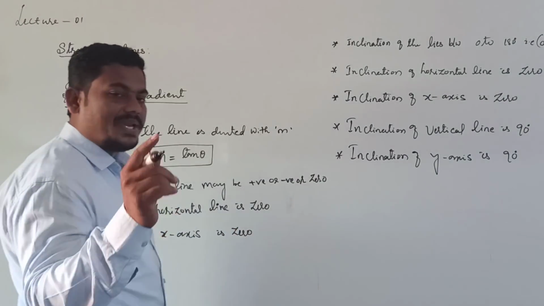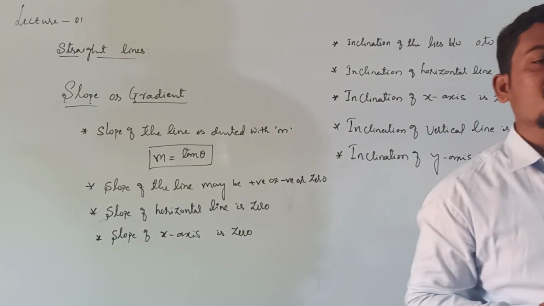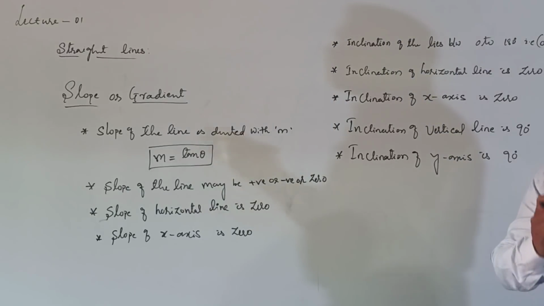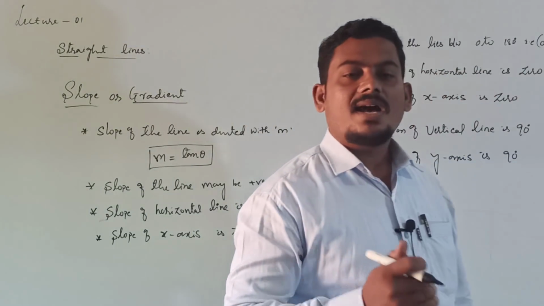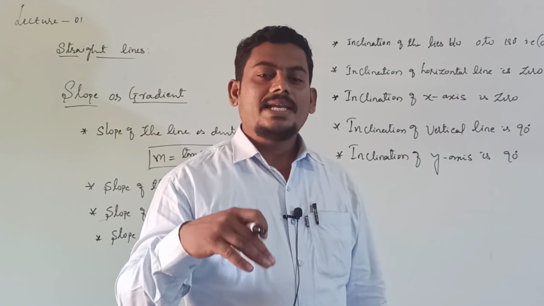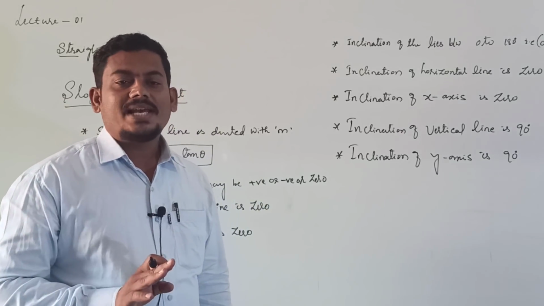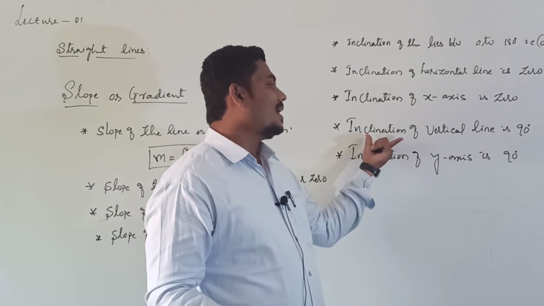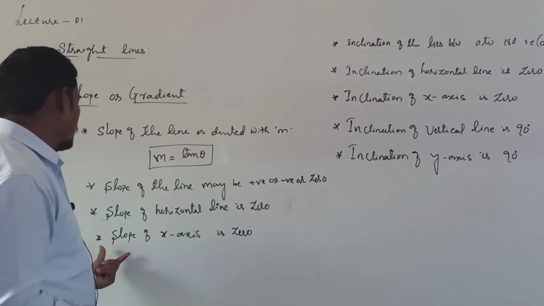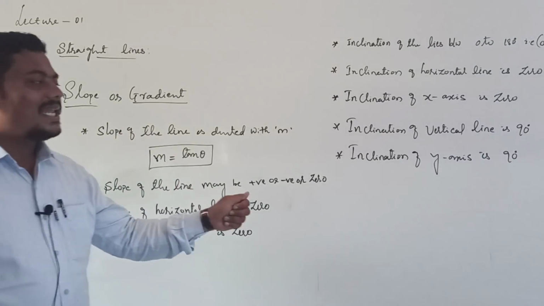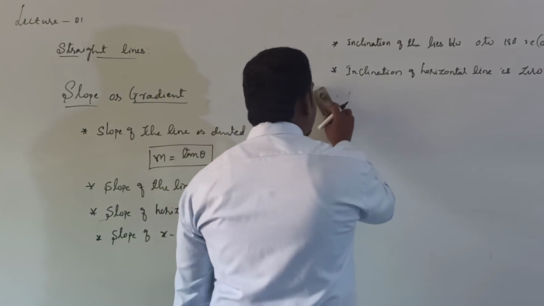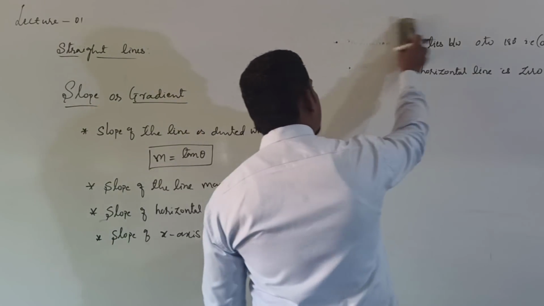After this, tell me the slope of the y-axis. What is the slope of the y-axis? Slope of the y-axis is not defined. Why? Because the inclination of the y-axis is 90 degrees, and tan 90 is not defined. In this case, tan theta is the slope of the line, right? Inclination of a vertical line is 90 degrees and inclination of the y-axis is 90 degrees. So, slope of a vertical line is not defined. In particular, slope of the y-axis is also not defined, right?